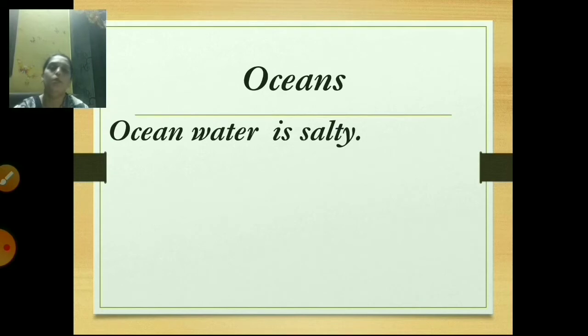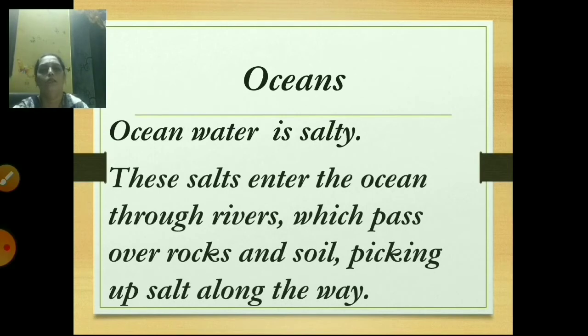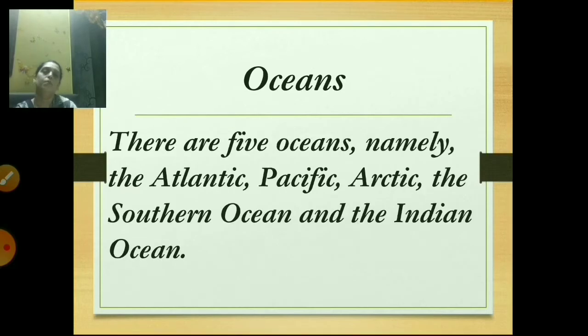Students, our next point is why ocean water is salty. This salt enters the ocean through rivers which pass over rocks and soil, picking up salt along the way. This means, students, when the river flows over the rocks and soil, it picks up salt, and with the salt it enters the ocean, and because of this ocean water becomes salty. Is it clear? Now the next is, there are 5 oceans, namely the Atlantic,